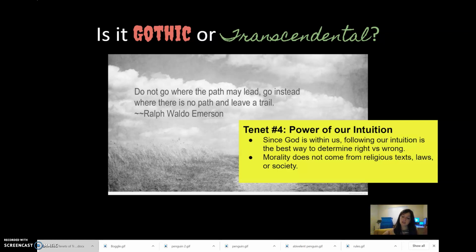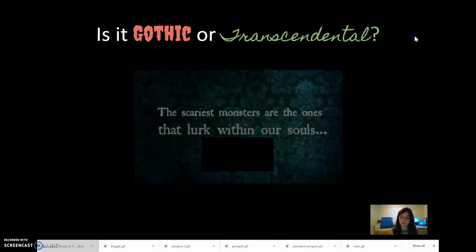And so similarly to how they believed that you didn't need places of worship, they also believed that morality did not come from religious texts, laws, or society. Instead, morality came from within ourselves, because we are a part of nature, and therefore we have a part of God in us, and therefore we just have to listen to what our intuition tells us in order to become more moral. And so that's tenet number 4.